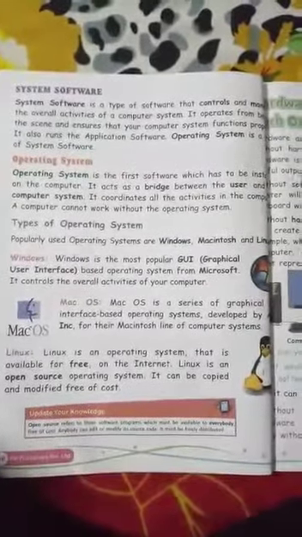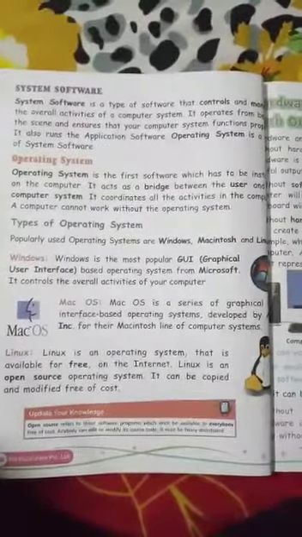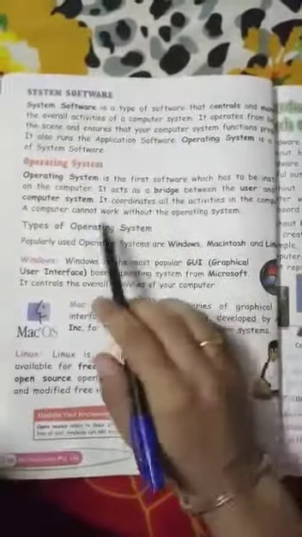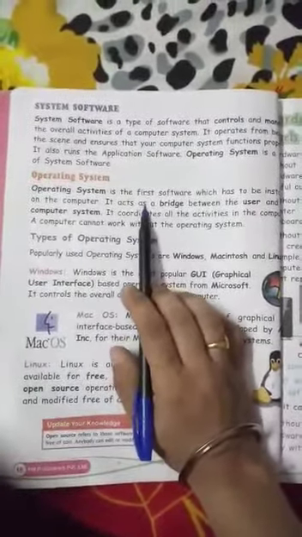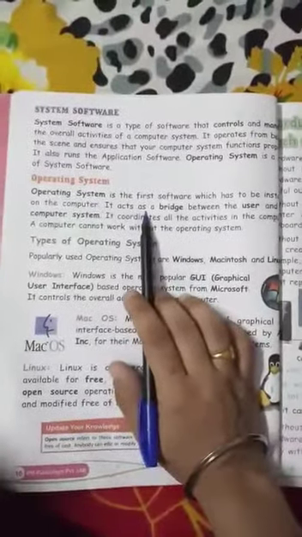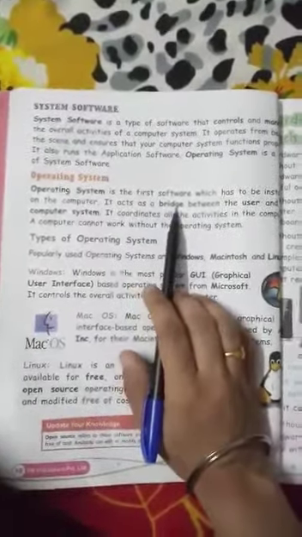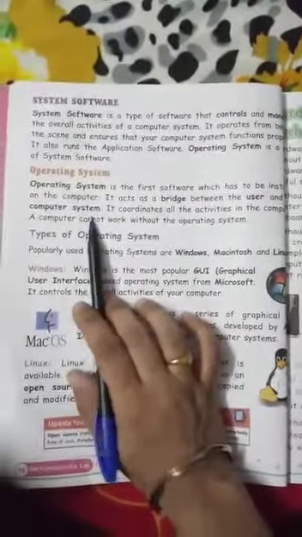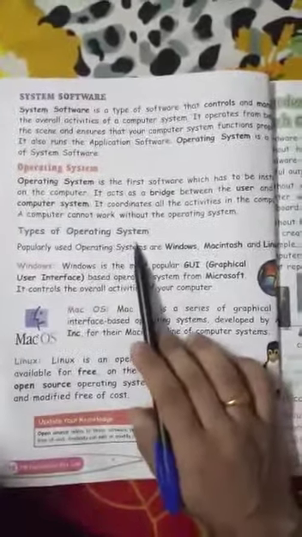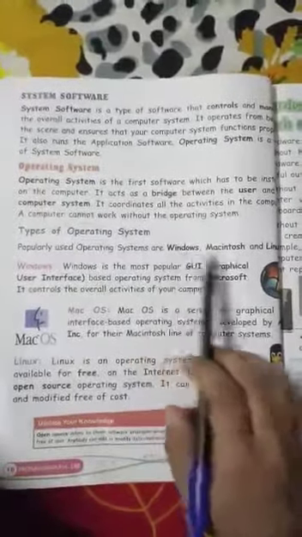And it also acts as a bridge between user and computer system, means the user gives commands to the operating system and the operating system conveys those commands to the computer. So it acts as a bridge between user and computer system. So different types of operating systems are there, like Windows, Macintosh, Linux.